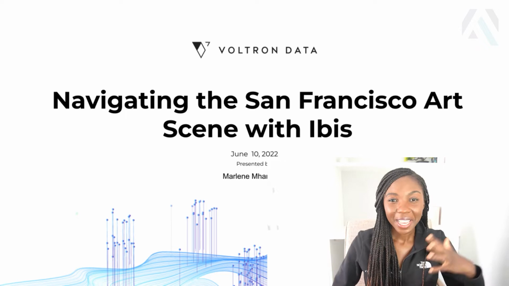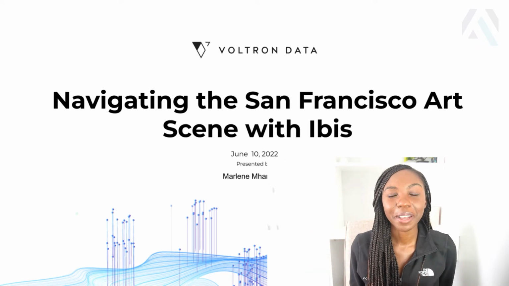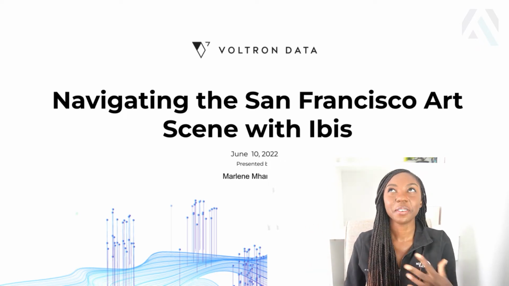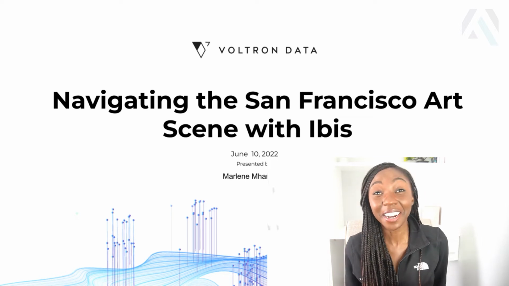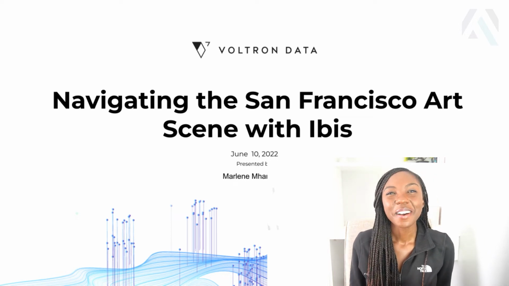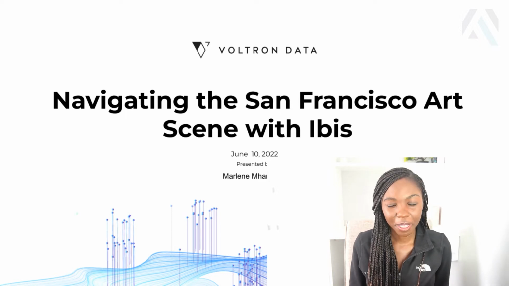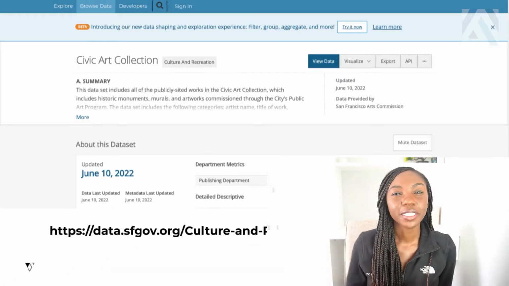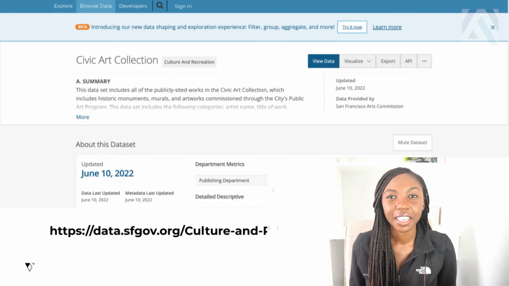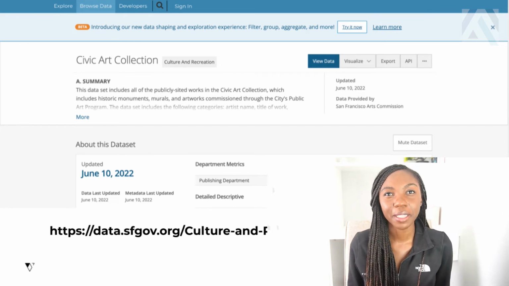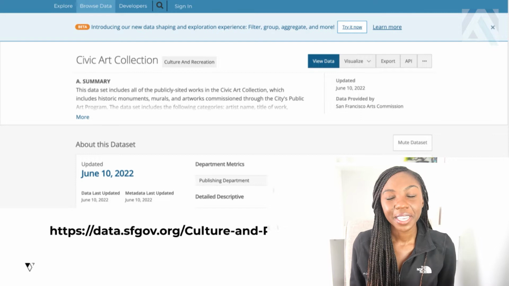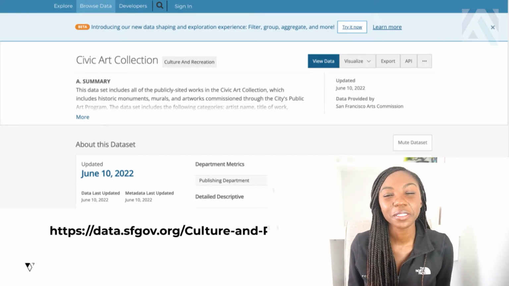And the way we are going to be learning a bit more about Ibis is, I think, in a very fun and, dare I say, artistic way by navigating the San Francisco art scene using Ibis. So the first thing I think is good to know is a little bit more about the dataset we will be using and why I personally think it's useful.